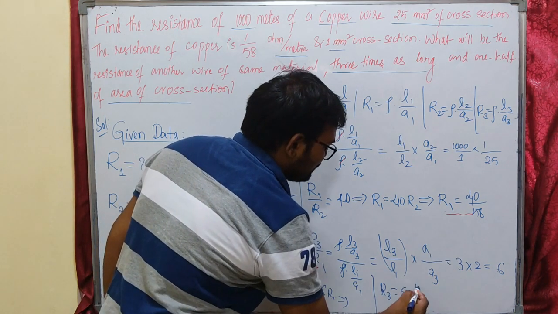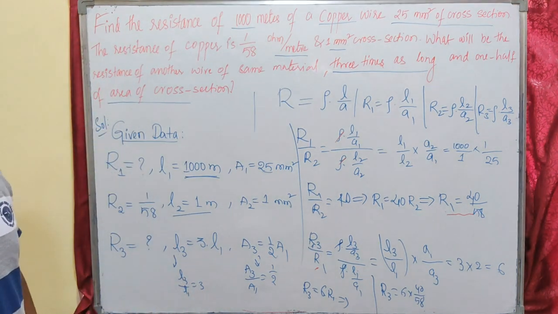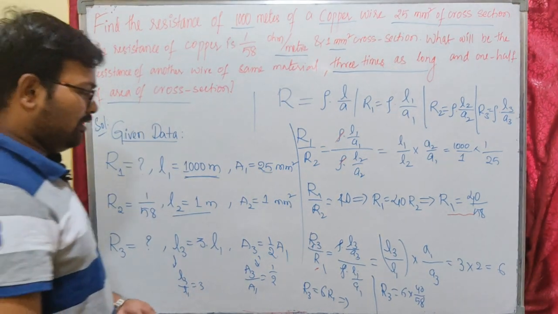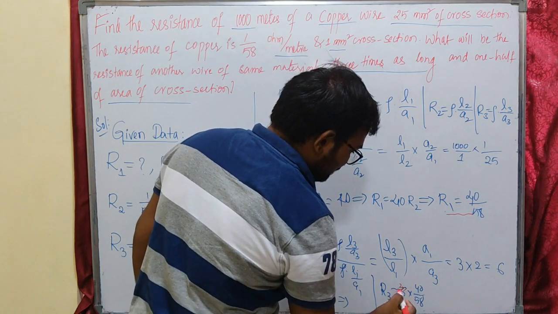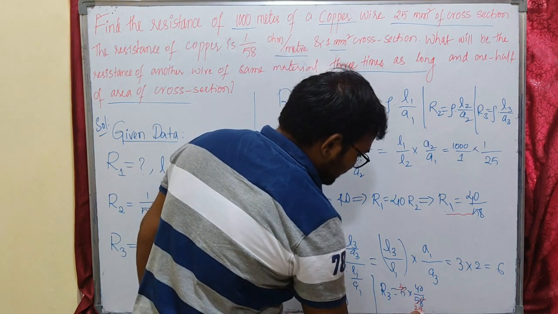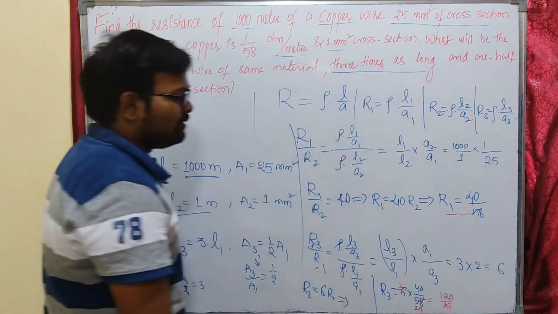What is the value of R1? That is 40 by 58. So this is the value of R3 here. You can cancel out here, and this will be 120 by 29. Okay, this is the value of R3 here.